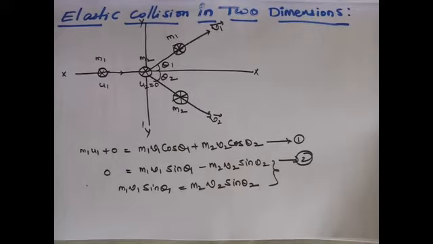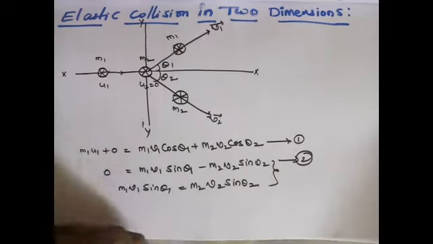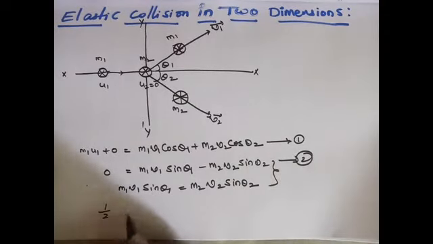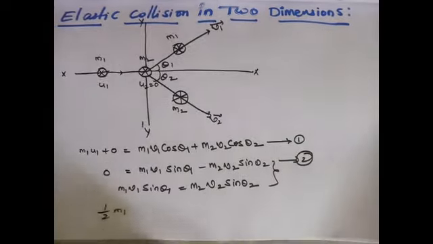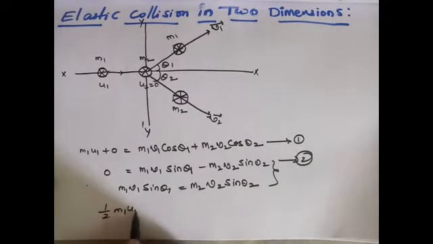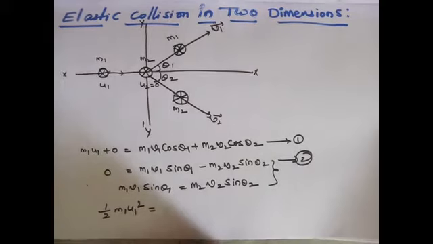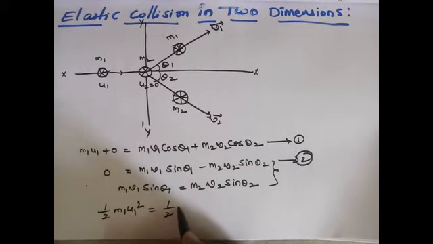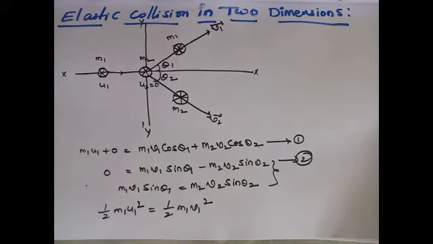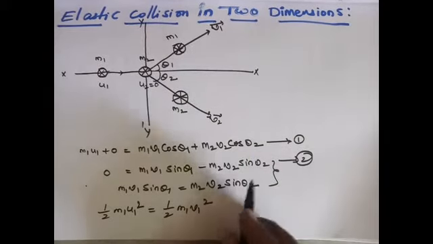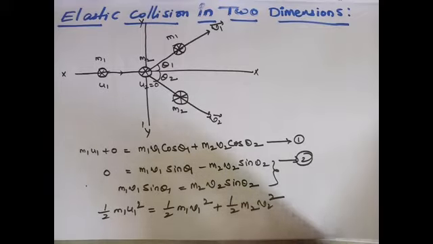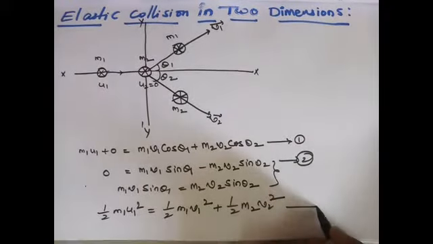Now let us apply the law of conservation of kinetic energy. Before collision, the kinetic energy is half m1 u1 square, and there is no kinetic energy for the second object because u2 equals 0. After collision, the kinetic energy of the first object is half m1 v1 square and of the second object is half m2 v2 square. Assume this is equation number 3.